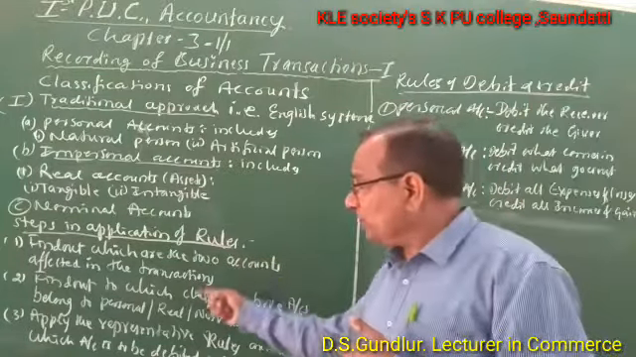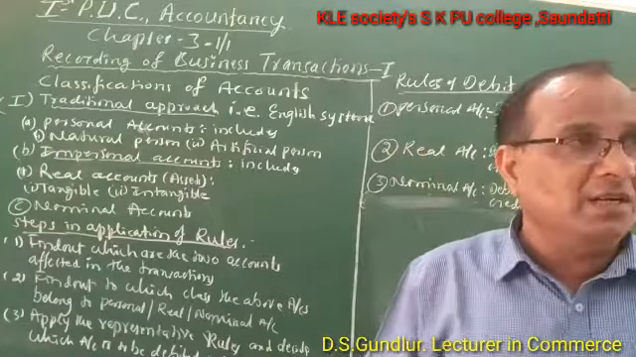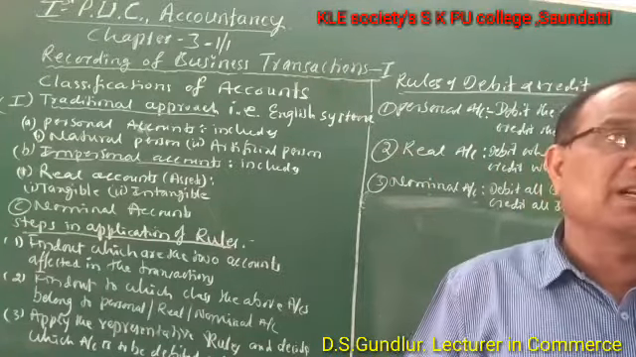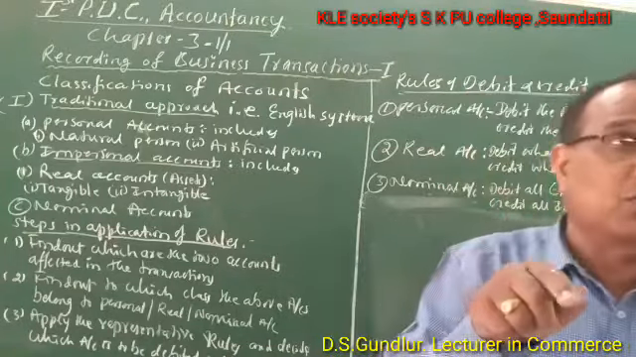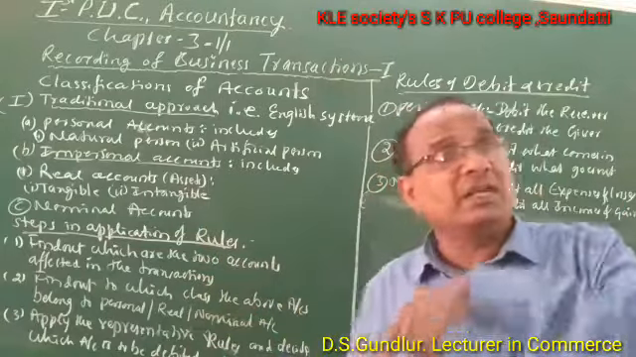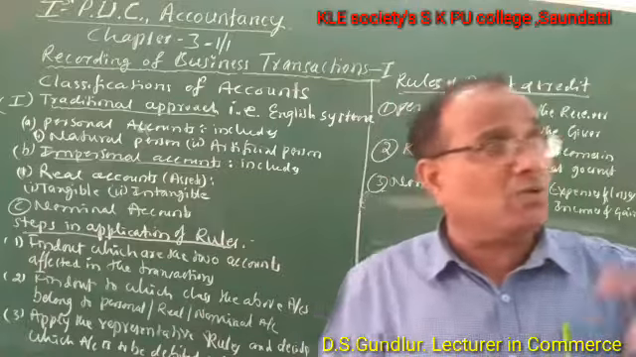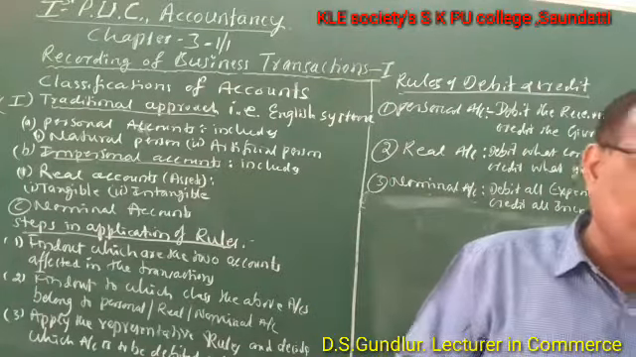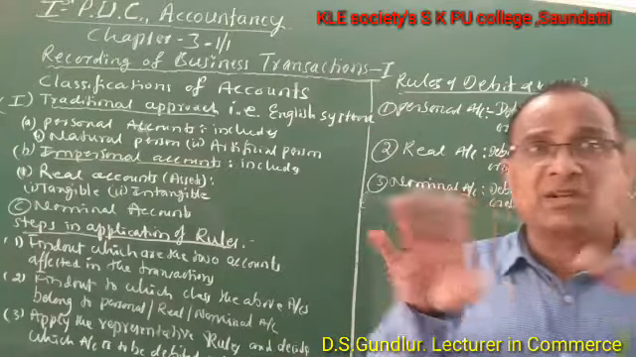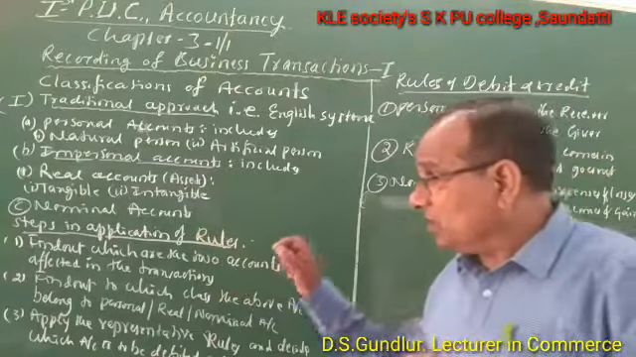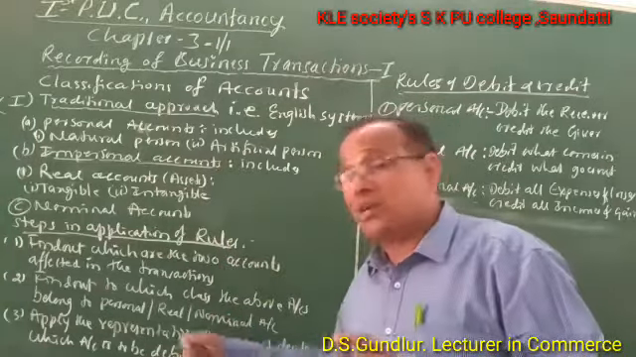You have to follow three important steps. First step is analyze the transaction, go through the transaction, and consider two important accounts from the transaction. These two important accounts belong to personal, real, or nominal. If it is a personal account, then apply the rule of personal account. If it is a real account, apply the rule of real account. If it is a nominal account, apply the rule of nominal account. So, find which account belongs to personal, real, nominal, then apply the rules.